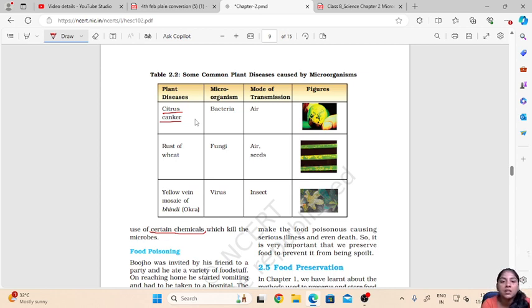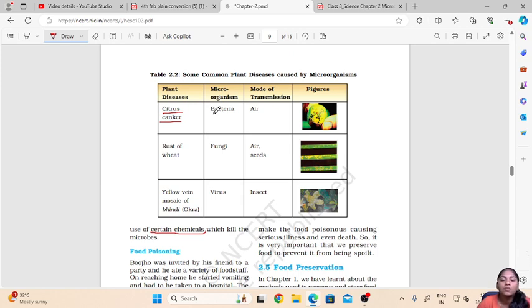Here you can see small dots which are formed. These usually affect the citrus fruits. Here you can see a lime which a person is holding and it has these black dots. This is caused by bacteria.